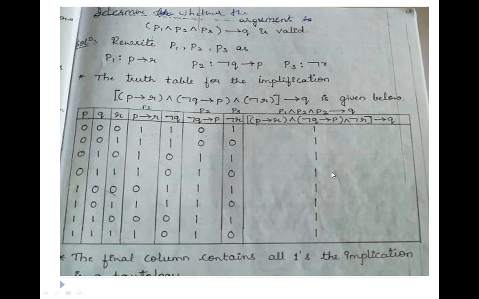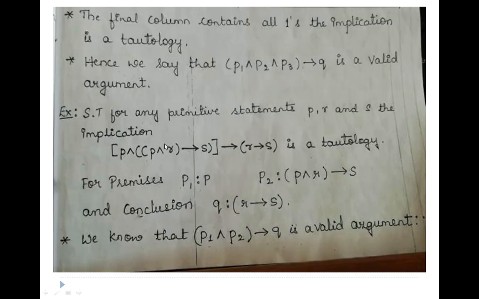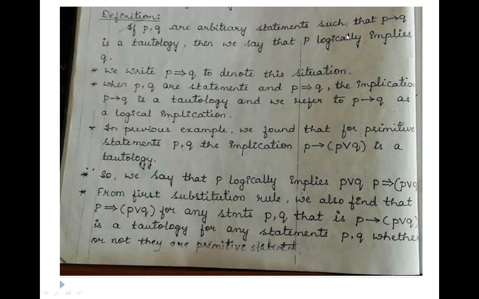Okay, based on this we have seen one example, and we found a truth table for this one also, and we verified it is a tautology. Then next we had one more example where we tried to replace some values, and we tried to validate whether it is true or false using a truth table again. Then next we had the definition of logically implies.